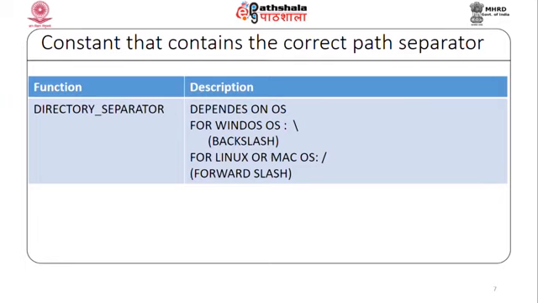For example, Windows uses \, while Linux or Mac uses /. So, if you write DIRECTORY_SEPARATOR, you do not need to bother which OS you are using, it works depending on which OS your application is running on.